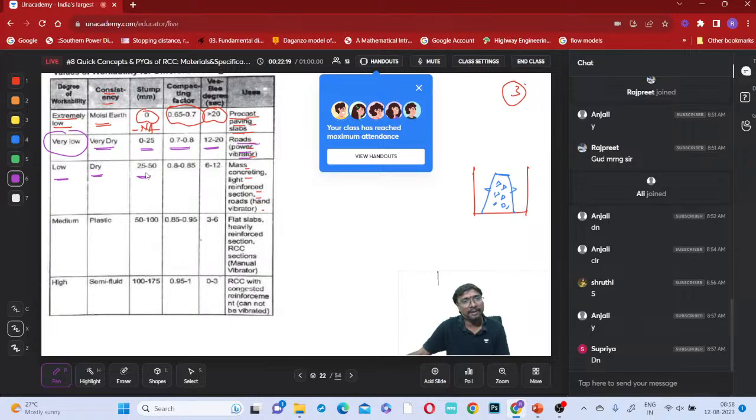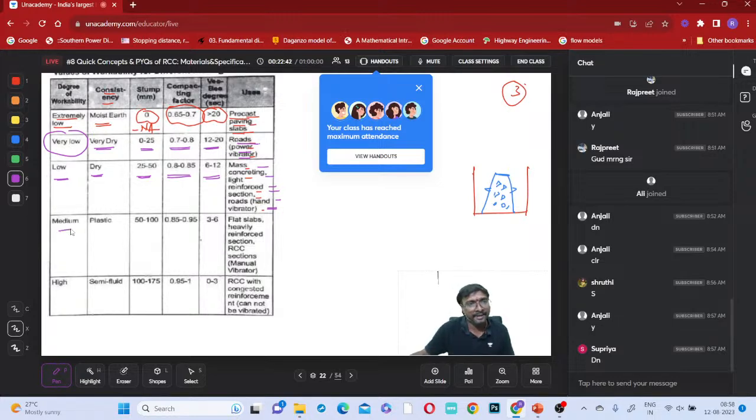Low workability, it is dry conditions. 25 to 50 millimeter is the slump value, 0.8 to 0.85 is the compaction factor, 6 to 12 seconds is the VB value. So where we have to use this low workability? Mass concreting, lightly reinforced sections, and roads with hand vibrator. Roads with power vibrator, very low workability is also okay. Roads with hand vibrator, low workability we have to use.